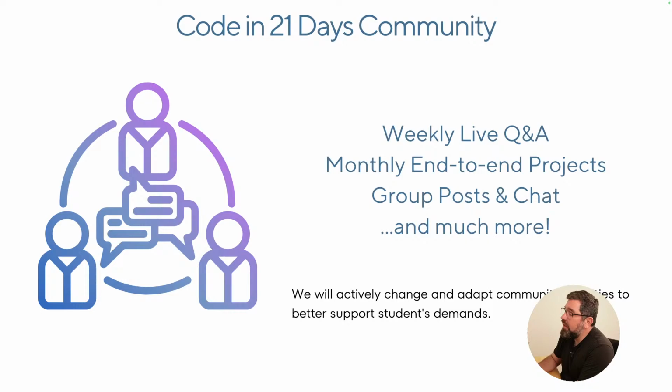So in our community, we have weekly live Q&As. We have these monthly end-to-end projects. So I do live code streaming. So this is how it works. I set a project, and then you are gonna do that project, okay? But Leo, I'm still learning to code. Well, you have 21 days to advance to proficiency, okay? So that you can then start creating projects. After you advance to proficiency, you're gonna start creating the project that I tell you to do. You're not gonna go about online and do some other project. There is an approach for you to do this, and I will still help you with that.